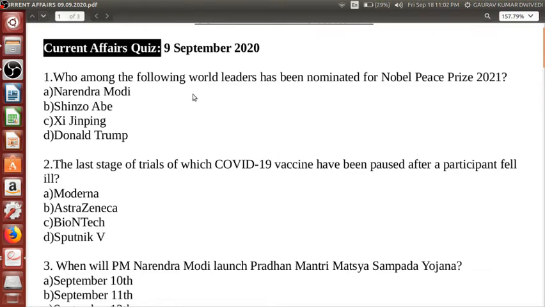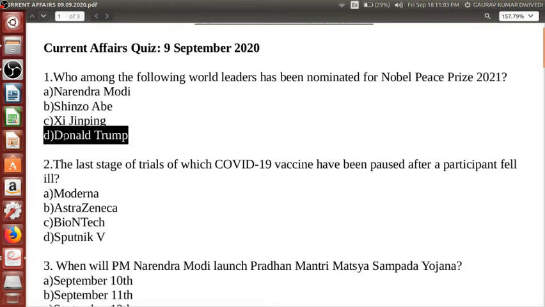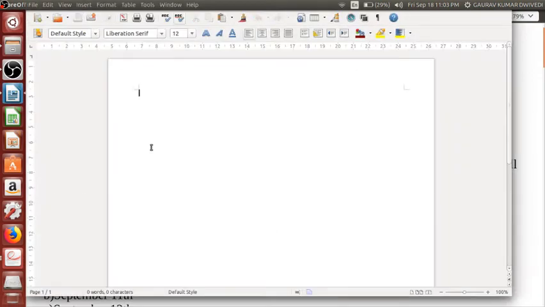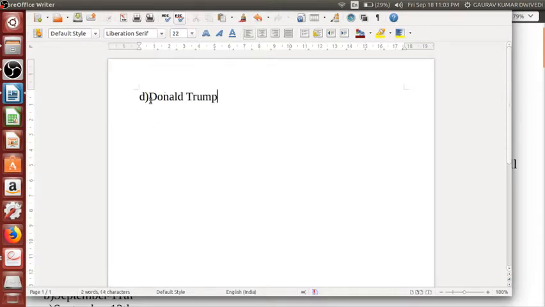That is, Donald Trump, the world leader, has been nominated for Nobel Peace Prize. You don't have to write down that complete thing. You can just write it down in this way as well.